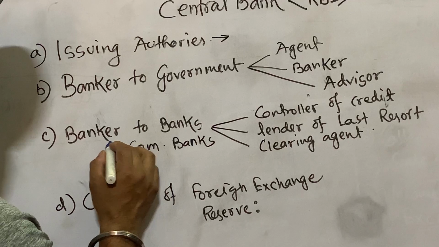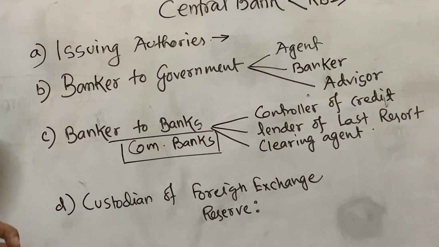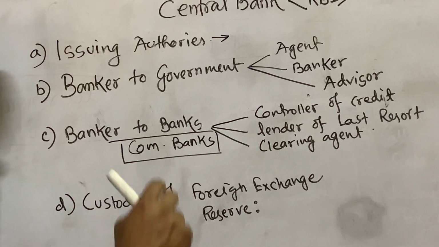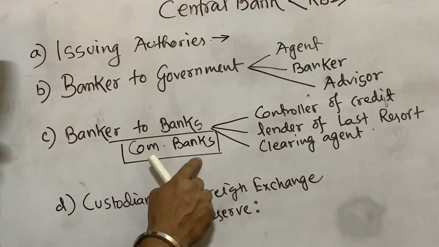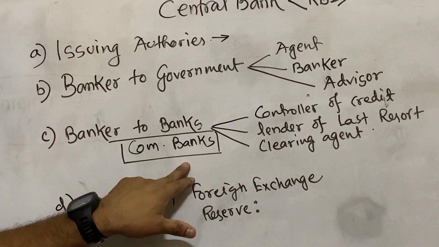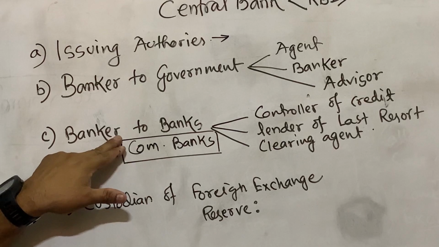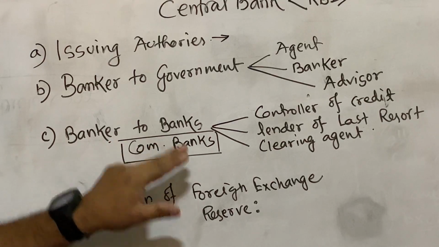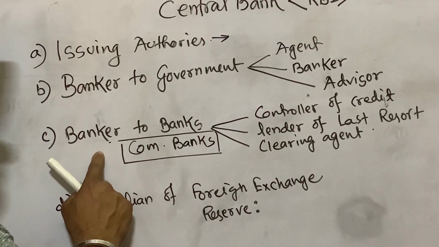Okay, central bank is the father of all the commercial banks. All the commercial banks' activities are controlled and regulated by the central bank, and commercial banks have to follow all the guidelines issued by the central bank. If commercial banks do not follow the guidelines, their registration may be cancelled. At that time they may not do business in the country. So this is banker to the bank.